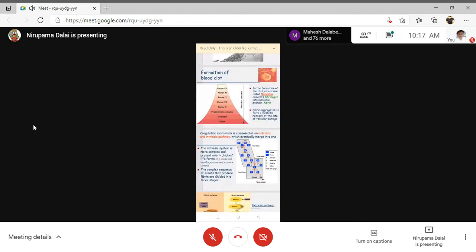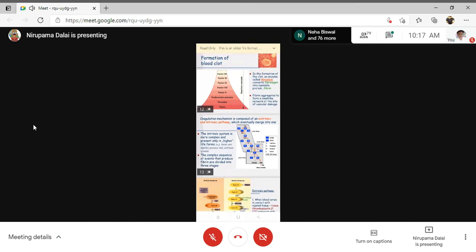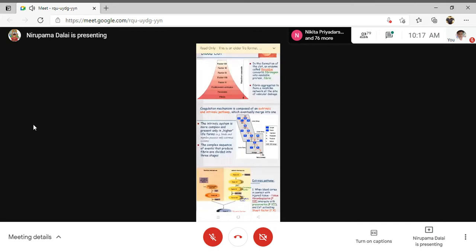Now for the third mechanism, the permanent or secondary hemostasis, which is carried out by the formation of the blood clot, it can be carried out by two mechanisms: the intrinsic mechanism of blood coagulation, and second, the extrinsic mechanism of blood coagulation. Definitely you will get one long subjective question from this intrinsic and extrinsic mechanism. So in the total mechanism of blood coagulation, the factors are essential.